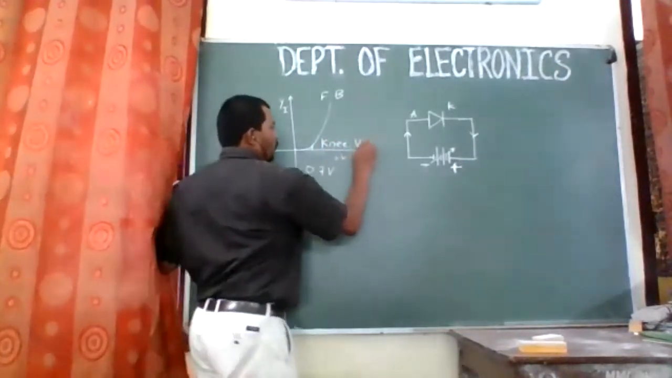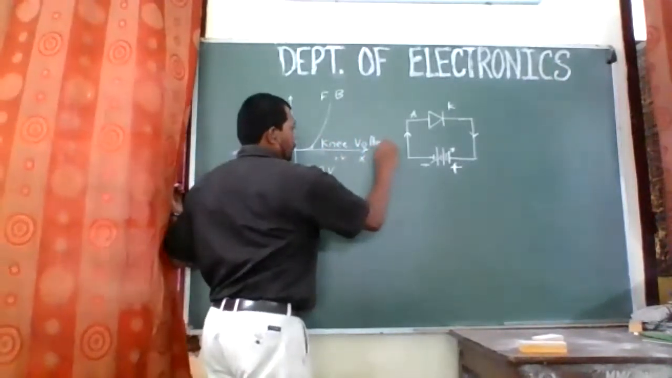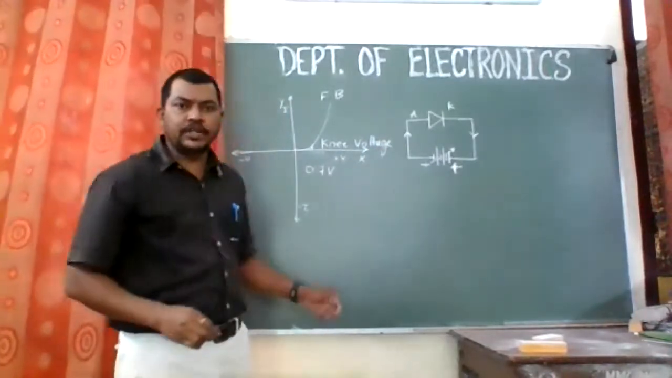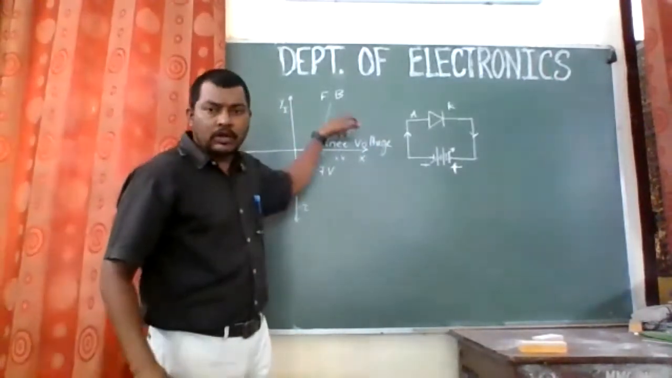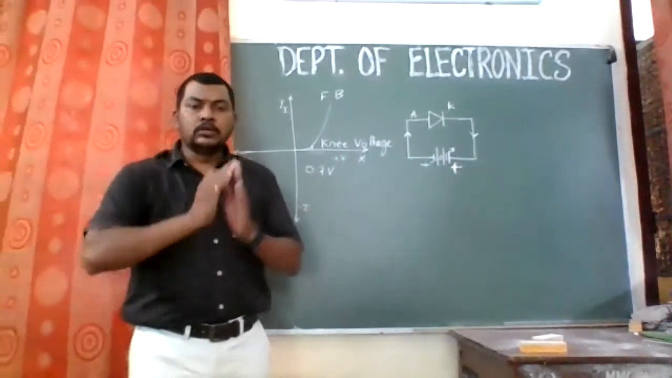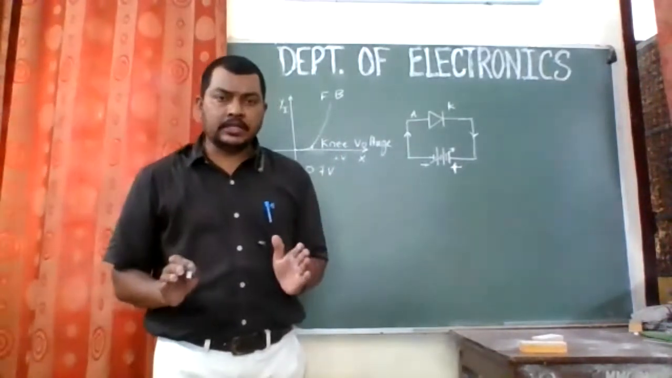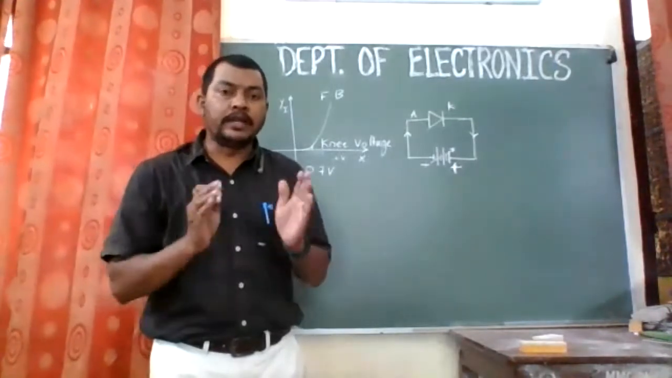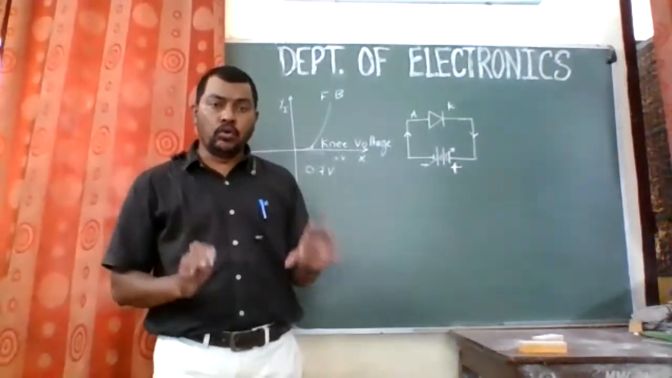Knee voltage, right? So we are having a definition of that. This is in the forward bias region, so this is called the knee voltage, right? Now, as far as the VI characteristics are concerned, we have to write the whole thing on that.